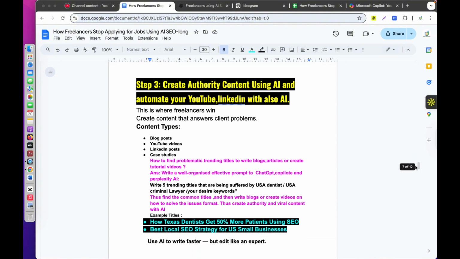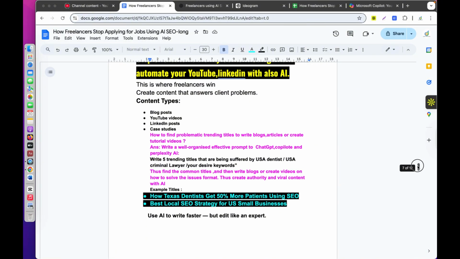Step 3. Create authority content using AI and automate your YouTube and LinkedIn with AI as well. This is where freelancers win. Create content that answers client problems. Content types: blog posts, YouTube videos, LinkedIn posts, case studies.